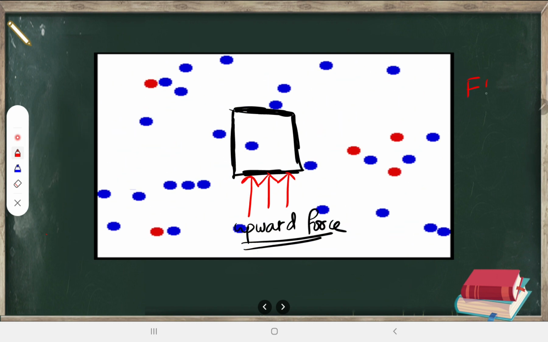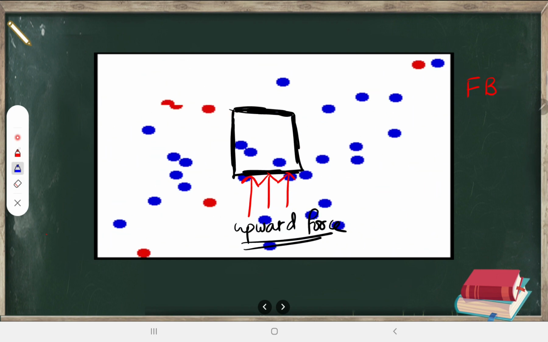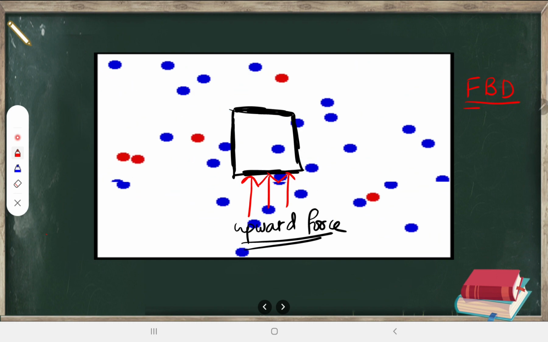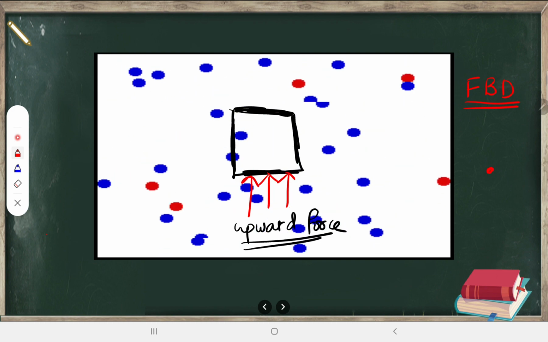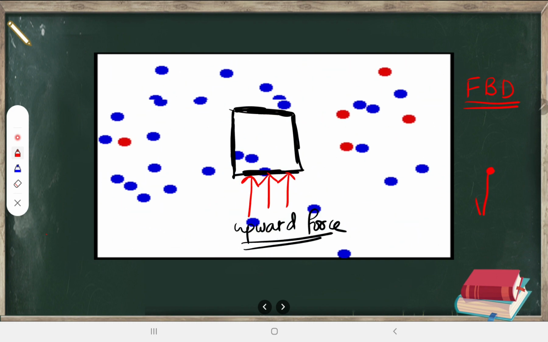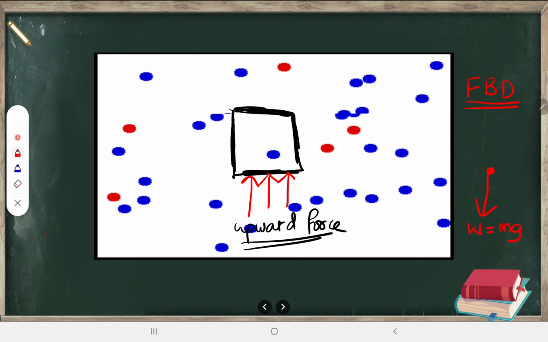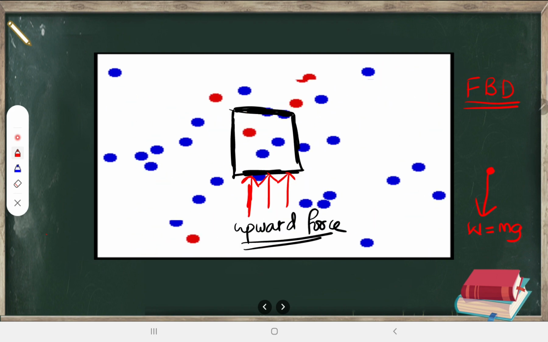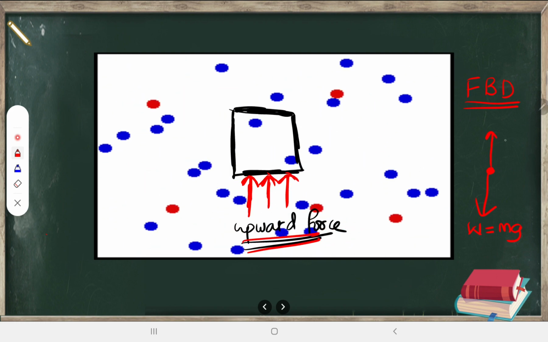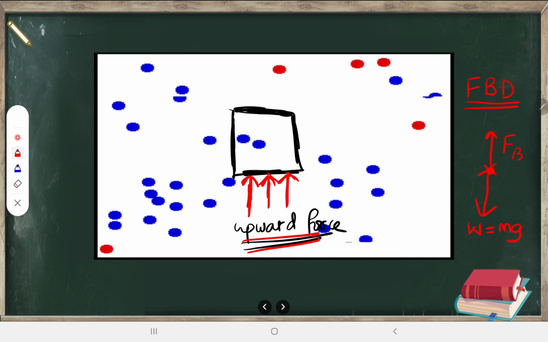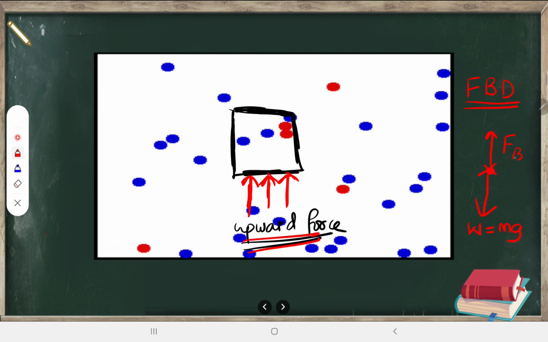So once again I am repeating, what is a free body diagram? We call it FBD. FBD means free body diagram, and the meaning of a free body diagram is that on a particular body we have to show all the forces. For example, this is the body, this point is acting like a body. On this there will be one downward force. What is that downward force? That downward force is weight, that is mg, and it is experiencing an upward force. Look at this upward force, I have shown you already. Now which is more, which is less, that's a different discussion. We'll come to that in the Archimedes principle, but this is experiencing an upward force here.